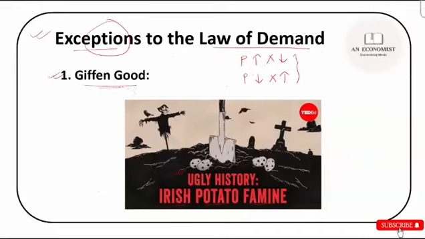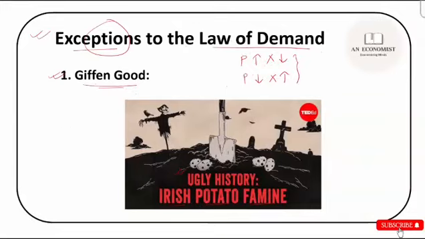The first case would be the case of Giffen Good. Now Giffen Good might be something new to you. The origination of Giffen Good was something called the Irish potato famine, and this potato famine had a very significant impact, political as well as economic. If you want to read about this, you can, and I will also make a video at some future time about this, but as of now let me give you a brief description of how it all originated.